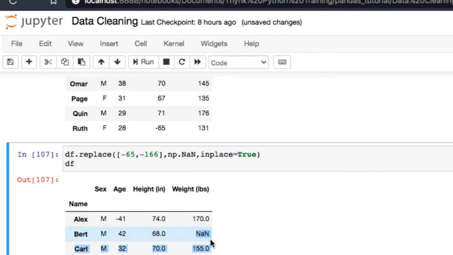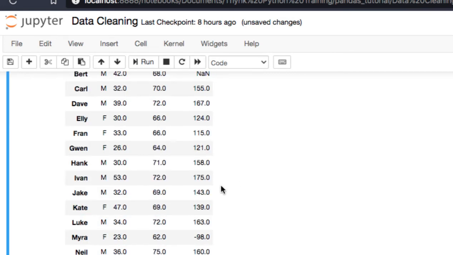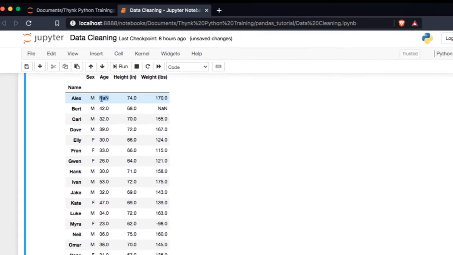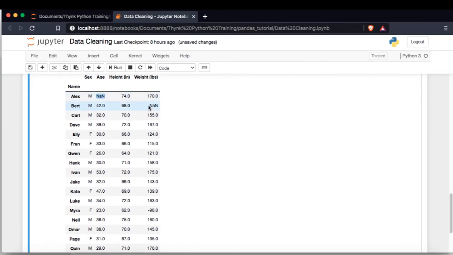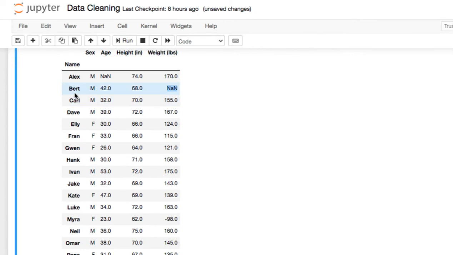So this is one of the most useful data cleaning commands which we use. What if I want to fill these nan values with some relevant value? Because age of Alex is nan and weight of Bert is nan does not seem very good to me in my data frame.